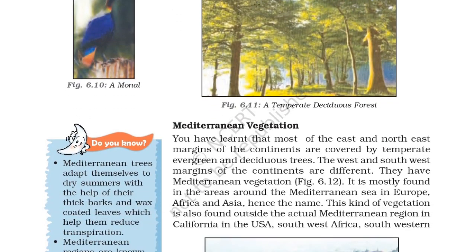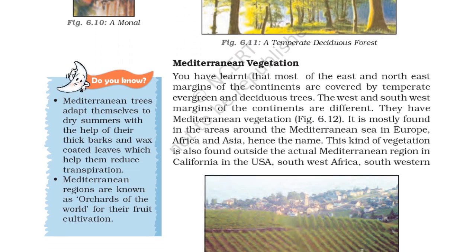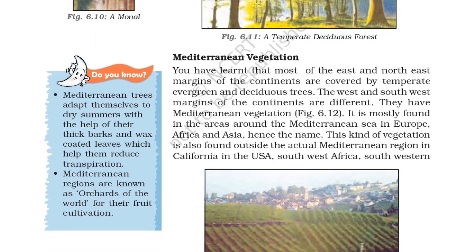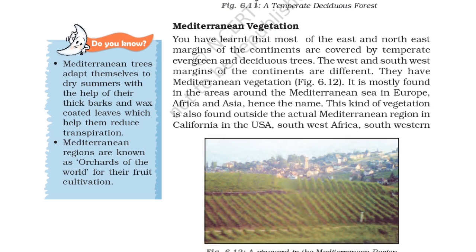So, Mediterranean vegetation. We learned that most of the east and northeast margins of the continents are covered by temperate evergreen and deciduous trees. The west and southwest margins of the continent are different. They have Mediterranean vegetation. So you can see in figure 6.12 a vineyard in the Mediterranean region.